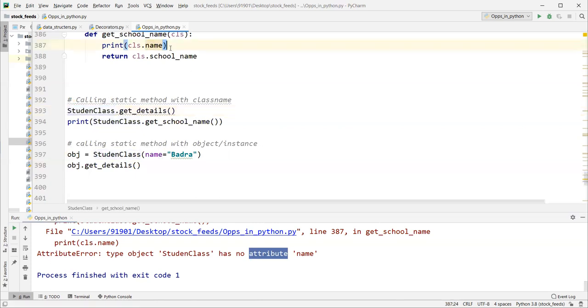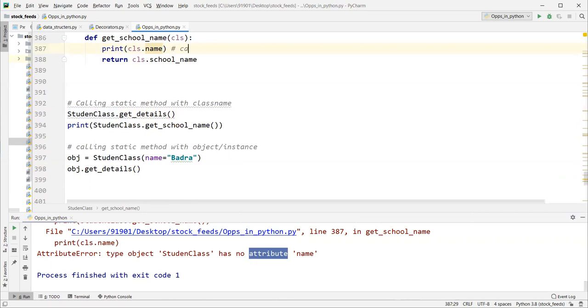So this is the proof that we can't access instance attributes in a class method. Understood? This is an invalid operation.